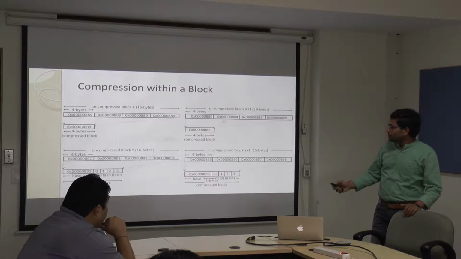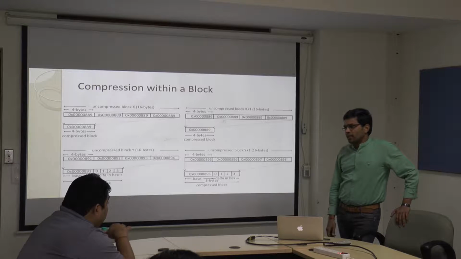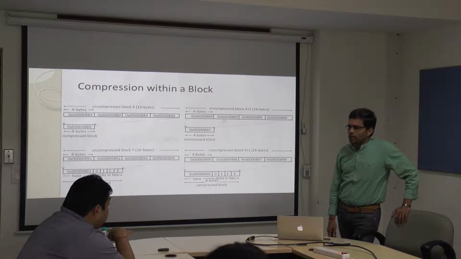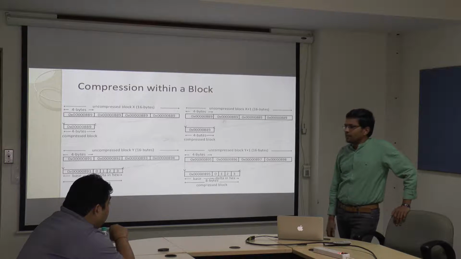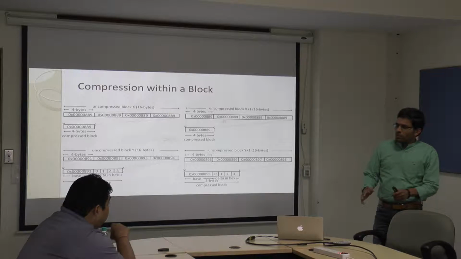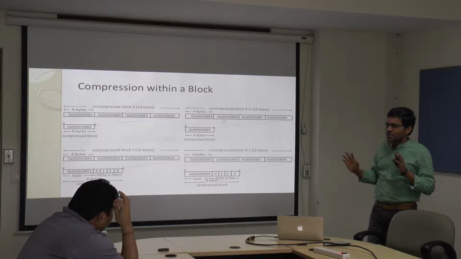This is implemented at the microarchitecture level. These are hardware features, and the software has no control to disable it if it wants to. But at the hardware level you have the flexibility to turn it off. For example, some applications will not have any compression opportunity, and I'll show you different applications later.